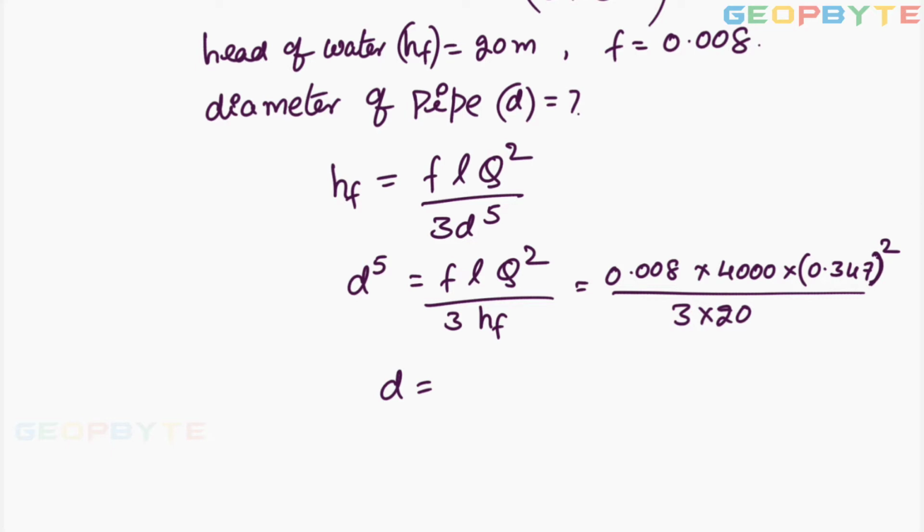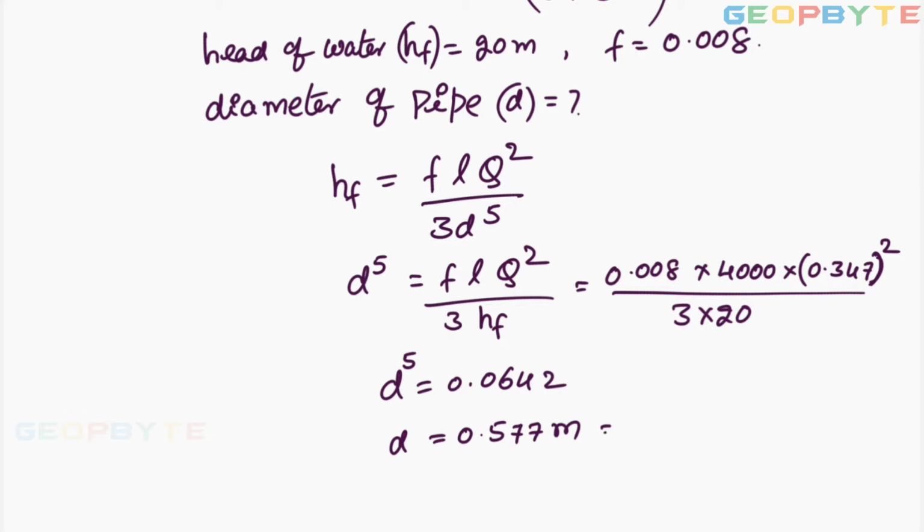Size of the pipe required is this right side part whole power 1 by 5. Simplify it. I am getting D power 5 equal to 0.0642 and D equal to 0.577 meters.